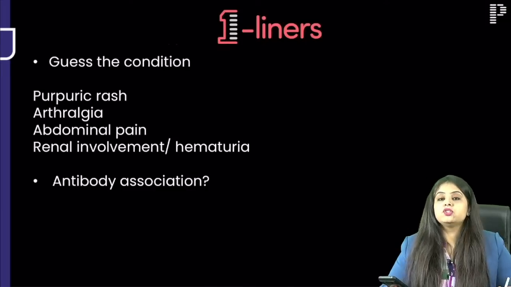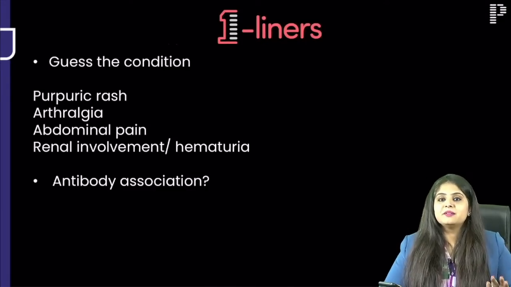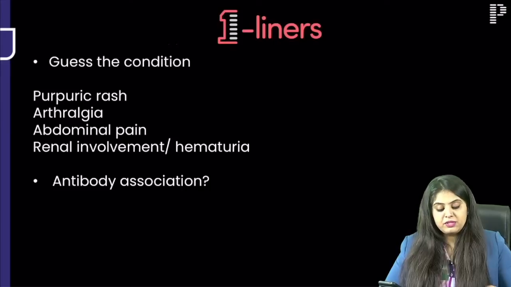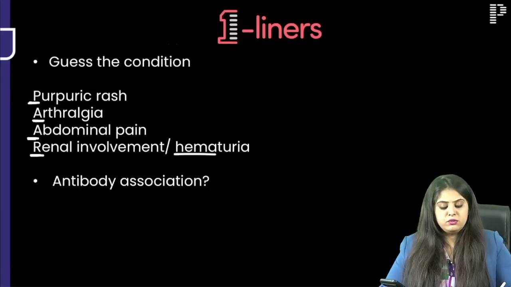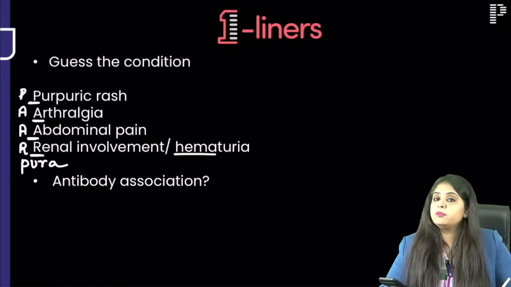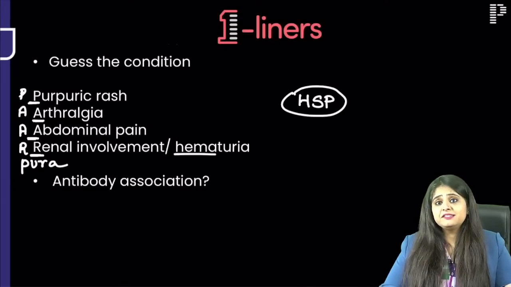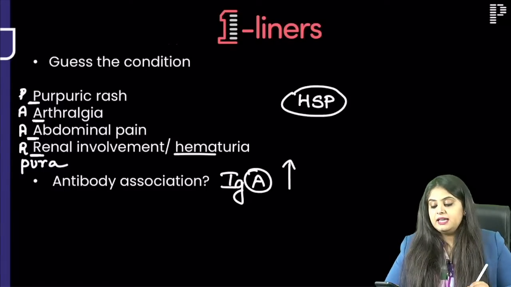Can you guess this condition if I give you a clinical question also? One-liners, I don't know why I called this session a one-liner, but anyway, I had to give some title. So guess the condition. If I have these 4 things in front of you, that is purpuric rash, arthralgia, abdominal pain, and some renal involvement like hematuria. Ma'am, as soon as you write this, we read it in a Bengali accent and call it purpura. This is a case of Henoch-Schonlein purpura. And if I add one more A to it, this is caused because of an antibody, that is IgA levels being increased.